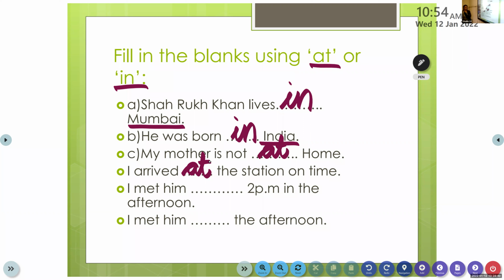No, it is not there in your workbook. This is an example I've given you. So, I arrived at the station on time. Now your exact position is that you're at the station. You understood? In order to say the exact place where you are now, we use the preposition at. In order to say about cities, countries, and towns, we use the preposition in. We have discussed certain prepositions of position now.